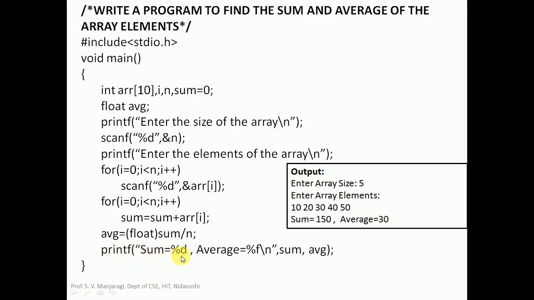So that is what is printed here. Sum equal to percentage d, where we substitute sum here, and the average equal to percentage f because it's a floating point, where we substitute the average.